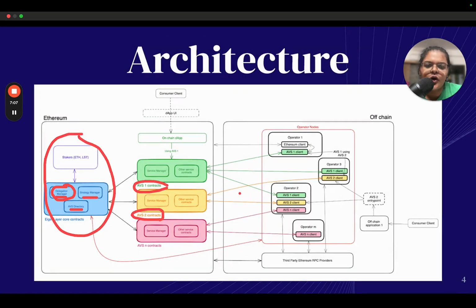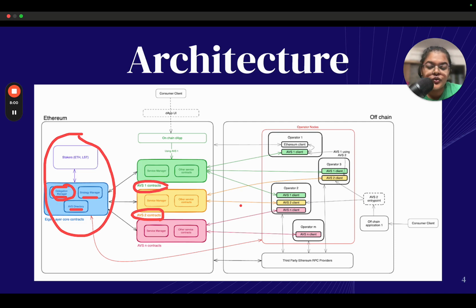Now the off-chain component of this is the operator nodes. These are equally important because the operator nodes are the ones that run the clients of the AVSs that they are subscribed to. They could potentially run multiple AVS clients, depending on their computing power and capacity, they could run as many AVS clients as they would like. This is basically just like your software node running software that is specific to the AVSs that they have opted in for serving. So these are the operator nodes that perform their own functionalities, and they liaise with the AVSs, and the AVSs liaise with the EigenLayer protocol.